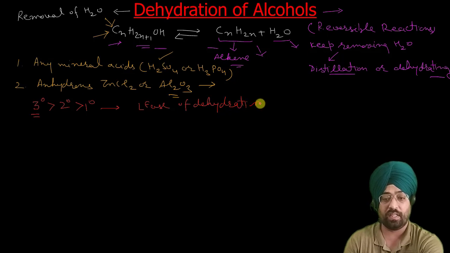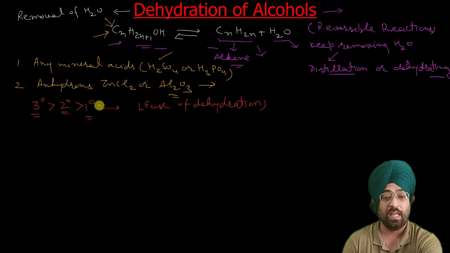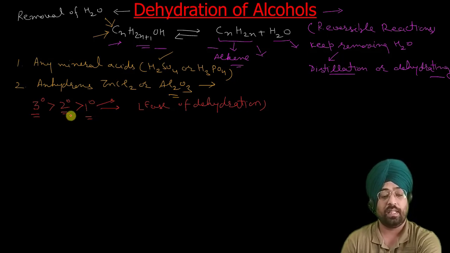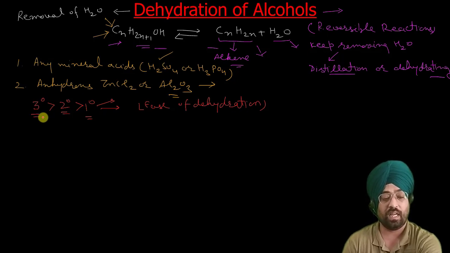That means we need harsher conditions for primary alcohols, less harsh for secondary, and least harsh for tertiary alcohols. So let us write some examples of primary, secondary and tertiary alcohols.